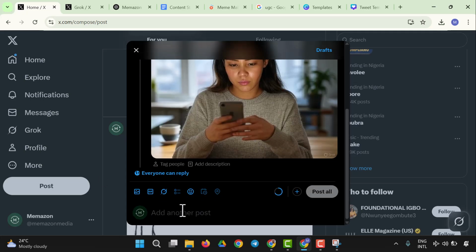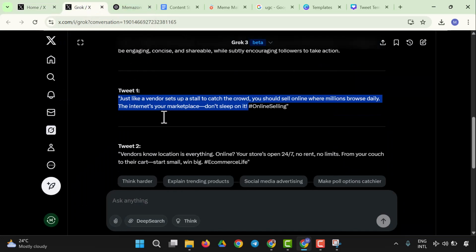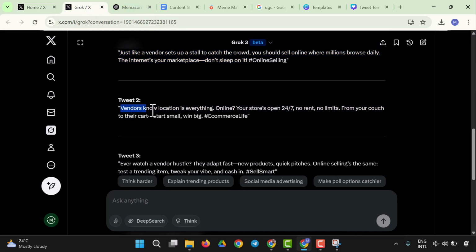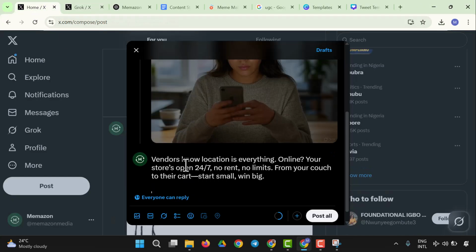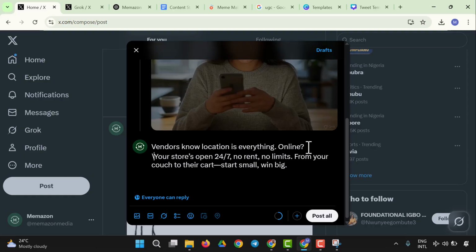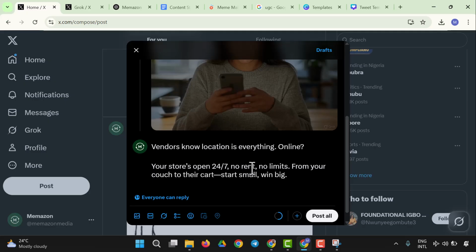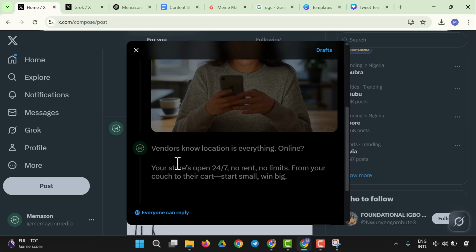So let me come right here to the next, and here we are. I'm going to copy what is next. Vendors know location is everything online. Your store is open 24/7. So we're going to copy this for the second tweet. We're trying to create a thread, and here we go. It's going to be: your store open 24/7, no rent, no limits. Yes, win big. So we're going to create the next tweet.